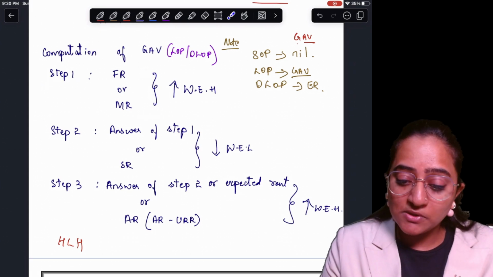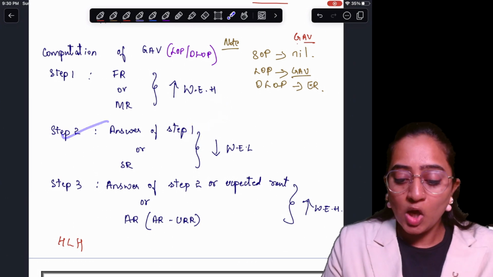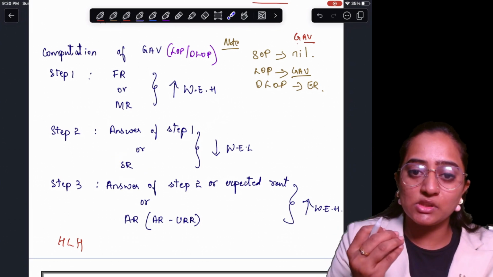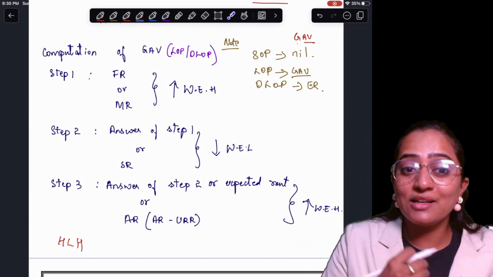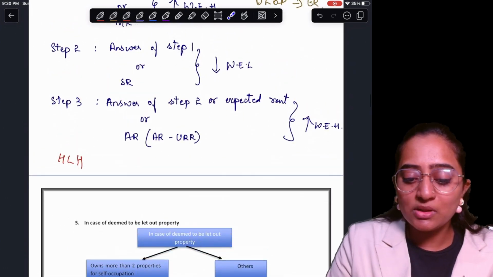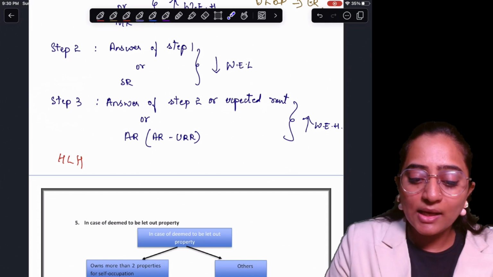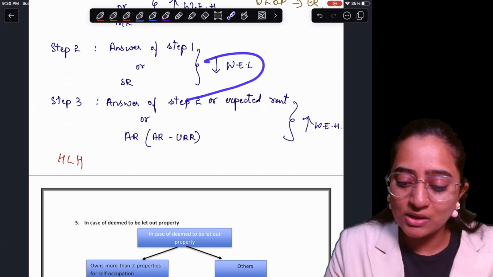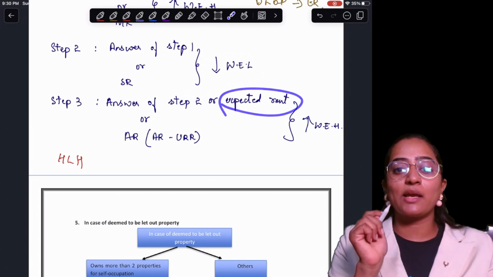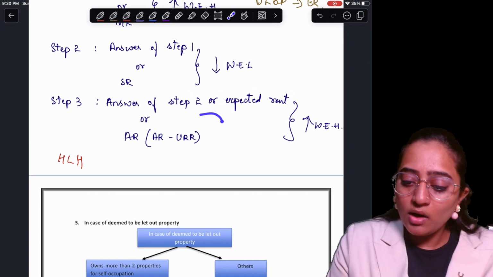Whatever answer you got in step number 1, you take that as the first part in step number 2, along with SR, the standard rent. Standard rent is the rent which is controlled, that is, specified under the Rent Control Act. Here it is whichever is lower. Next, step number 3 is the answer of your step number 2, which is also your expected rent. So what is the rent that you are going to expect? Or your actual rent.